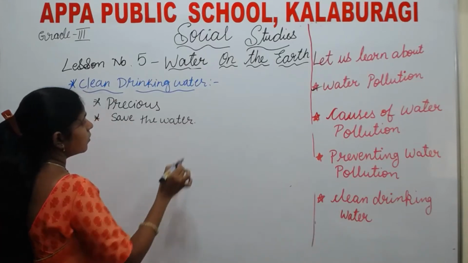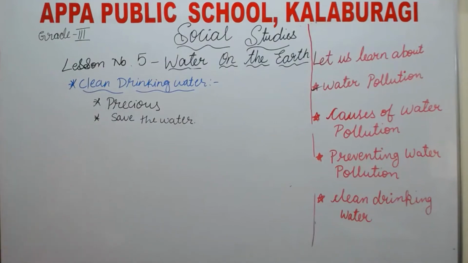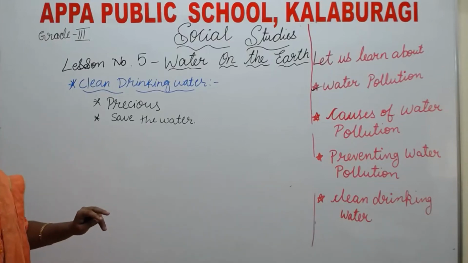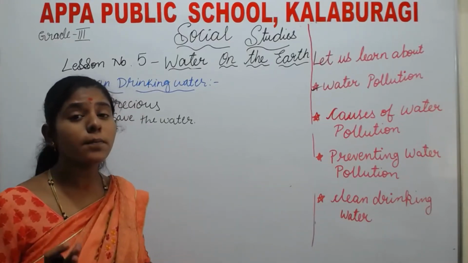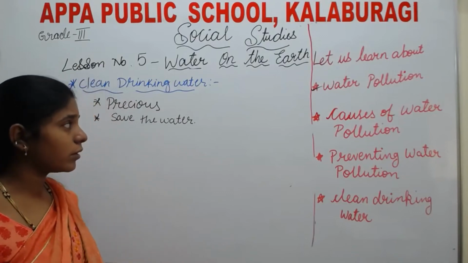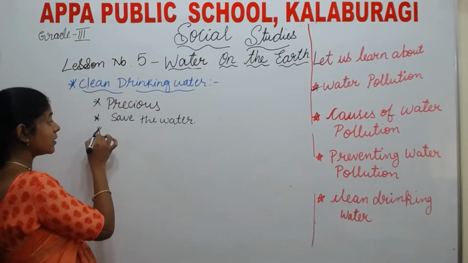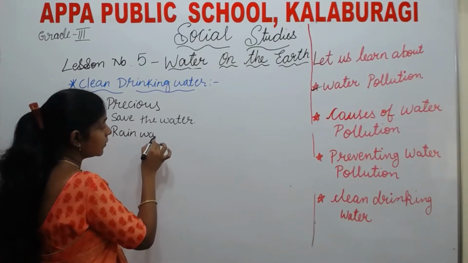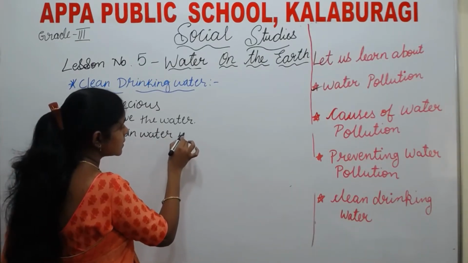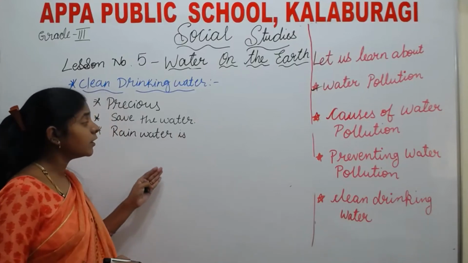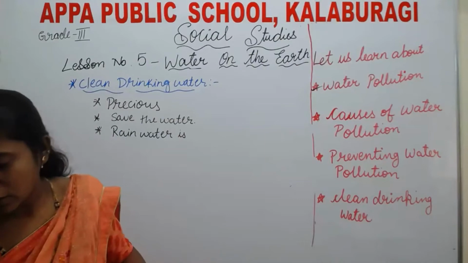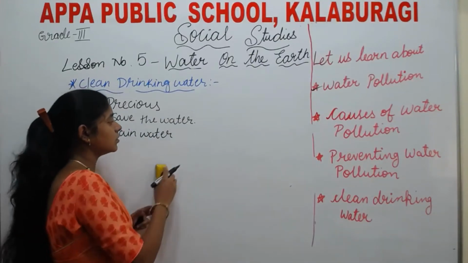Rainwater is one of the most important sources of water on the earth.